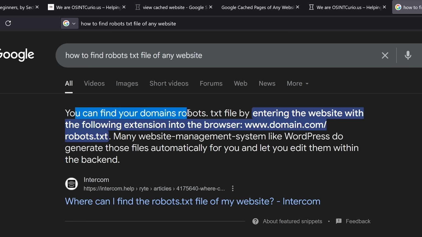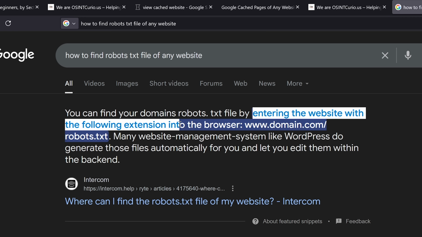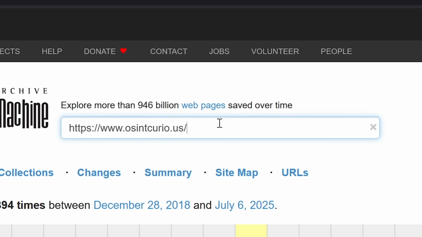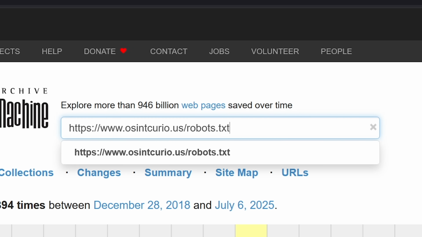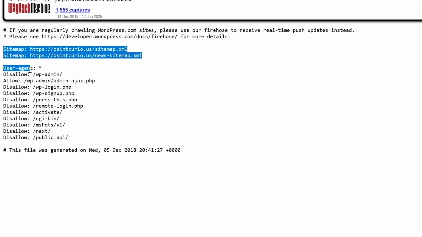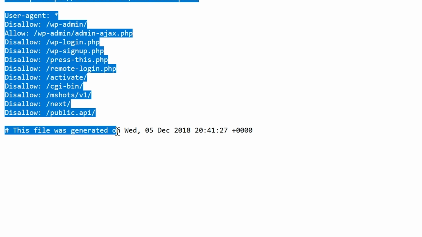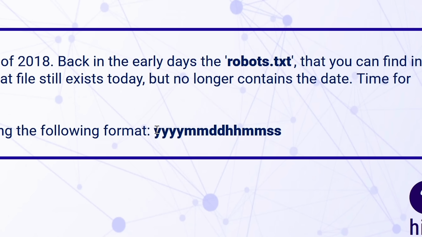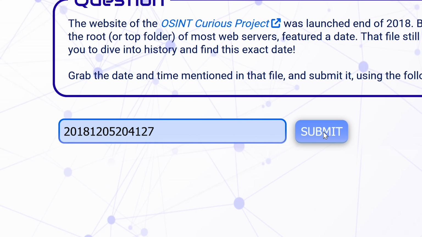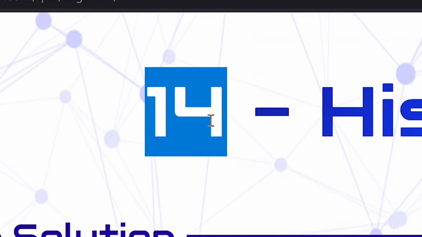You can find your domain's robots.txt file by entering the website with the following extension into the browser, domain.com/robots.txt. Wait, so let's do robots.txt here. Boom, there it is. Sitemap, user agent. This file was generated on this date. There we go. And I need this format. Okay, and is that the right answer? It is. Beautiful. Number 14.